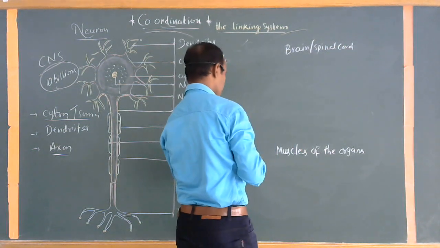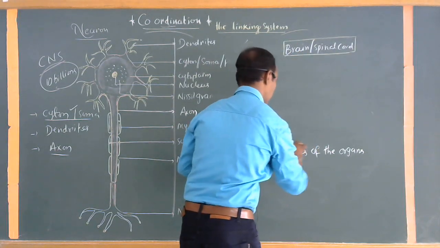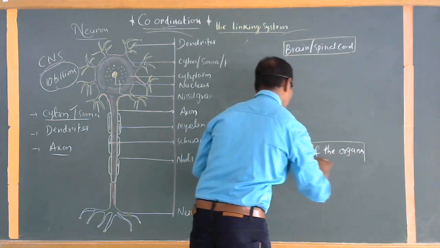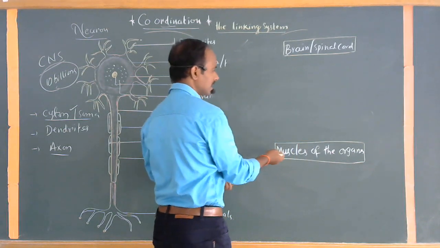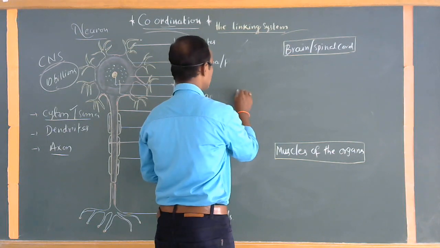See that? These are the parts of the CNS, muscles of the organs. These are the parts of our body. Clear? So the message is taken from the muscles of the organs to the brain or spinal cord. That is carried by sensory neurons.